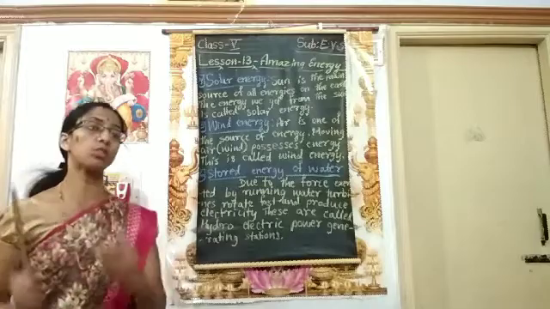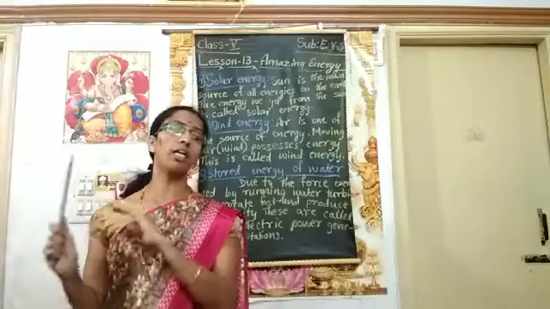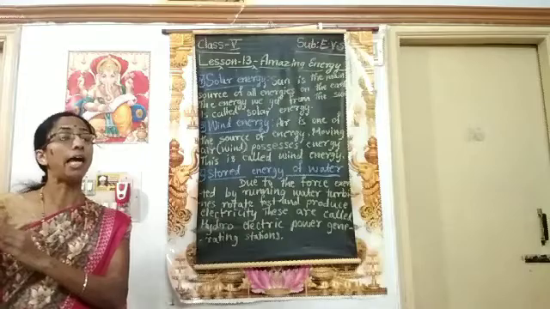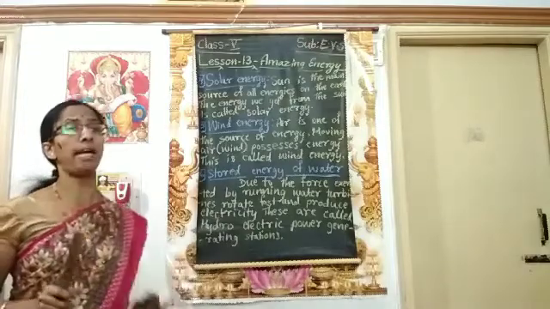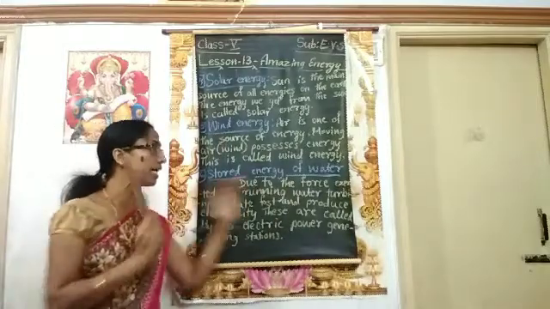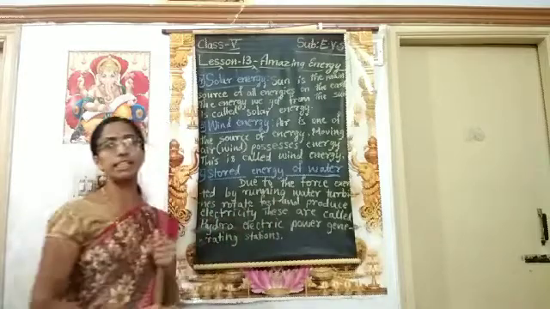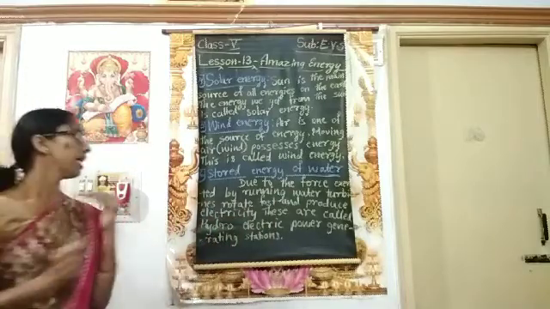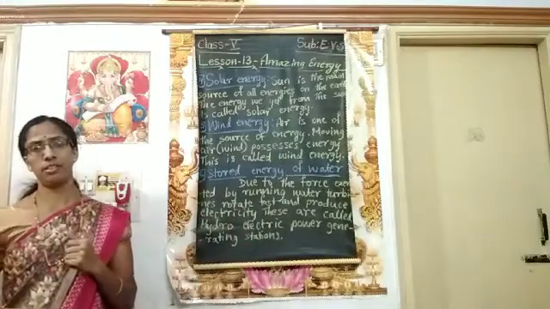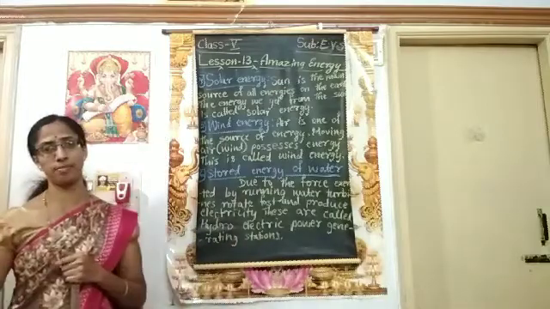When this stored water is allowed to flow through crest gates from a higher level onto the turbines, due to the force exerted by the running water, the turbines rotate fast and produce electricity. These are called hydroelectric power generating stations.